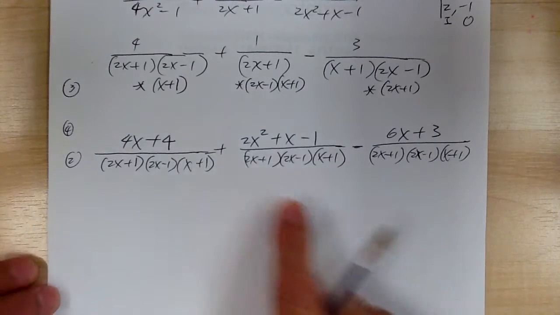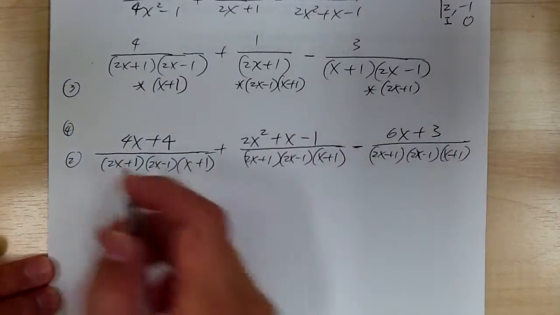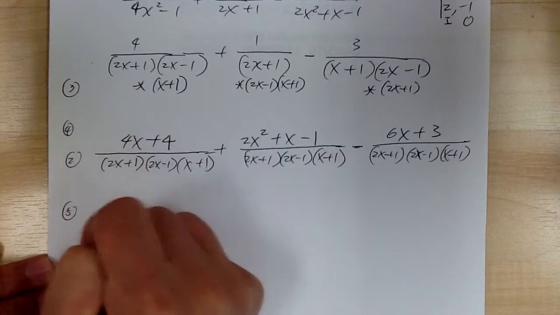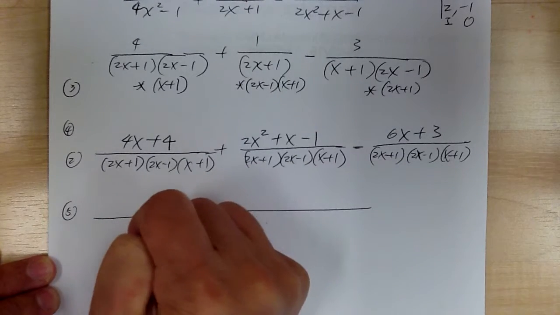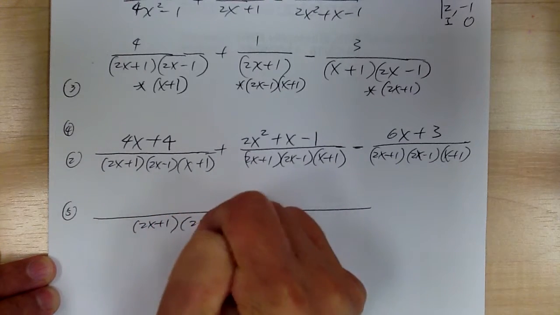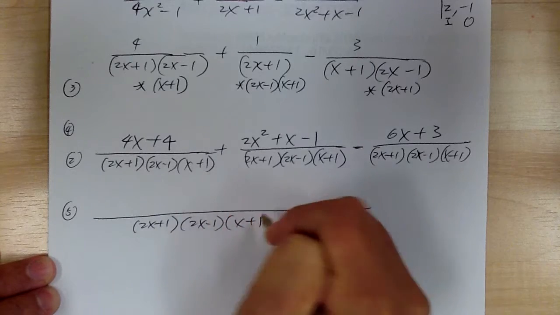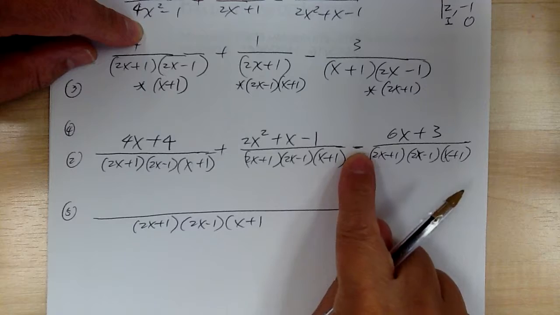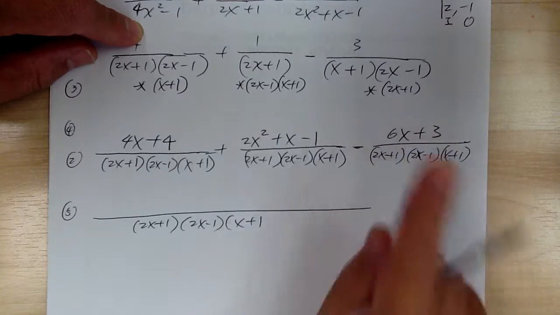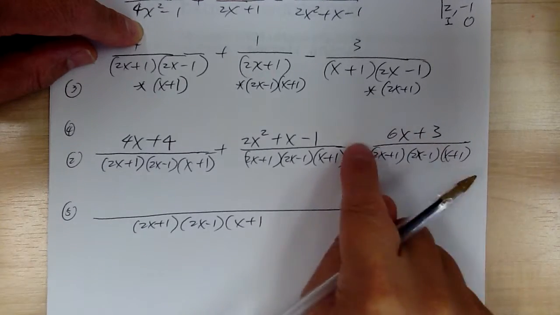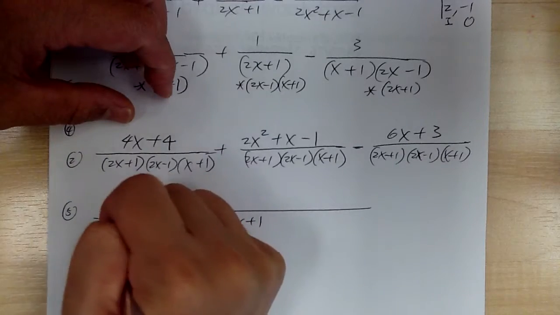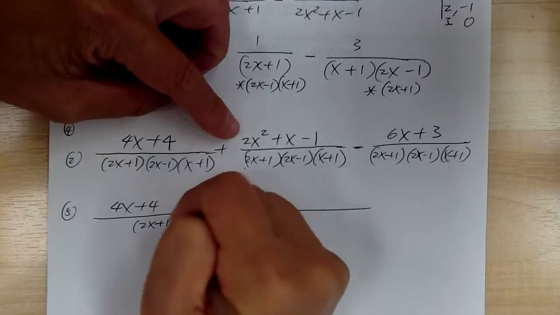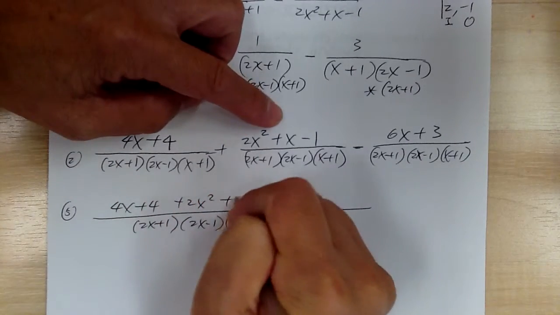Now your next step is to put all the tops together. So step 5. Let's get the denominator again. For this one, you have to watch the subtraction. With subtraction, you have to watch all the signs. So first, let's change the sign to get this ready. You've got 4x plus 4 plus 2x squared plus x minus 1.